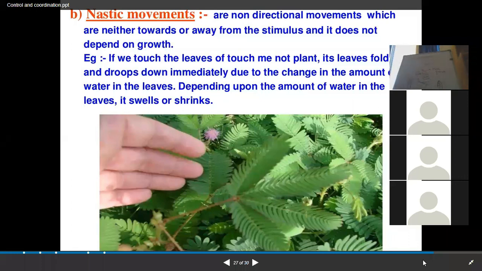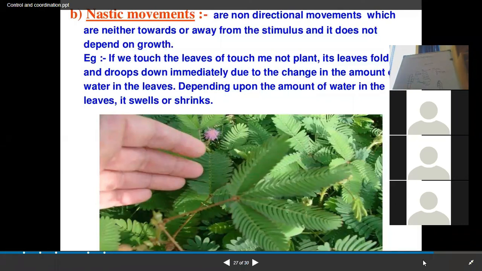Tropism again means where the response is shown in terms of growth. But in thigmonasty or nastic movements, again this is a response towards touch. In thigmotropism the growth takes place, in response to the touch. Here, growth is not taking place. In thigmonasty, no growth is taking place. So this is what we call thigmonasty, because no growth is taking place, but the response is shown by drooping its leaves.